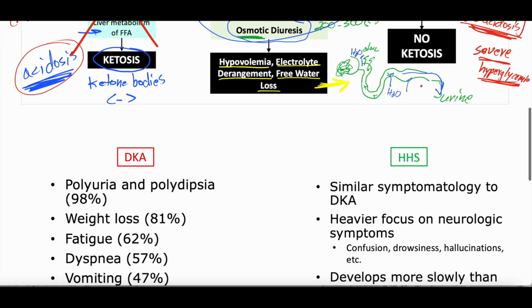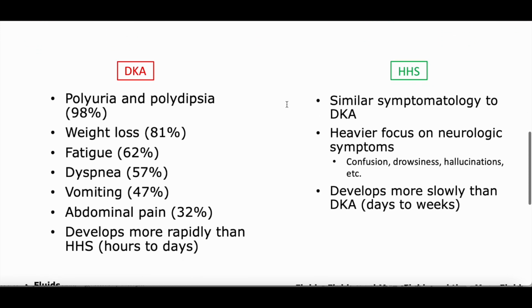All right, so then what symptoms do we see with these? Well, the symptoms are a result of the pathophysiology, which we talked about, right? So we mentioned up here that you get osmotic diuresis. Your glucose gets so high that you start to pee out glucose because you can't reabsorb it all, and water follows, so you pee out glucose and water. So you get polyuria and polydipsia. Polyuria is increased urination, and polydipsia is increased thirst because you're trying to replenish all the water that you're urinating out.